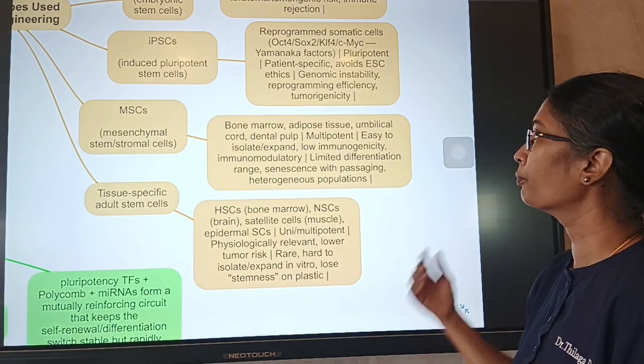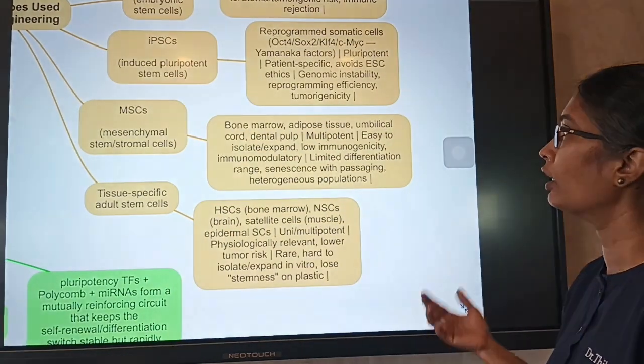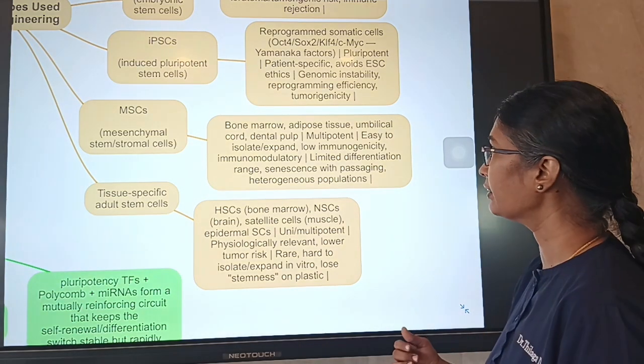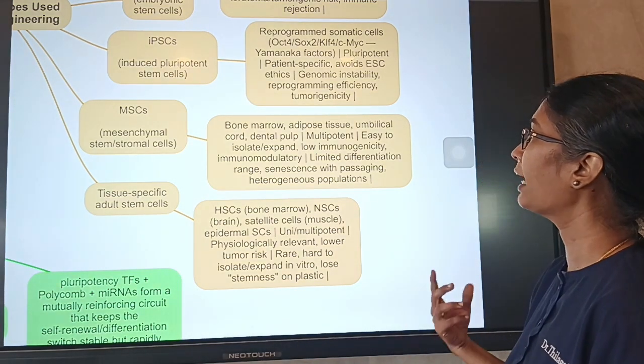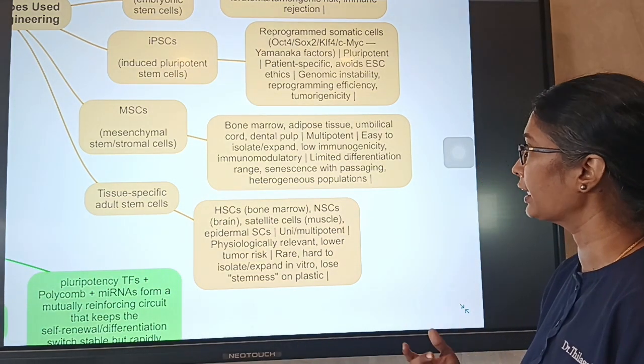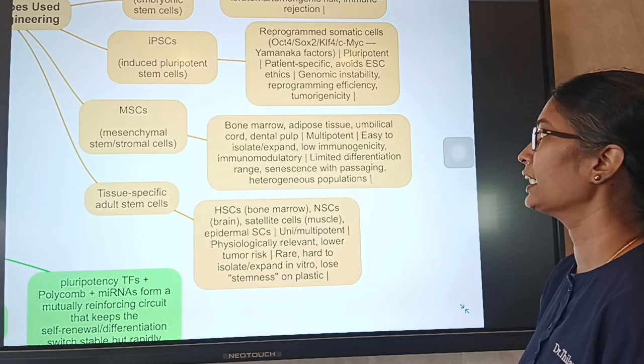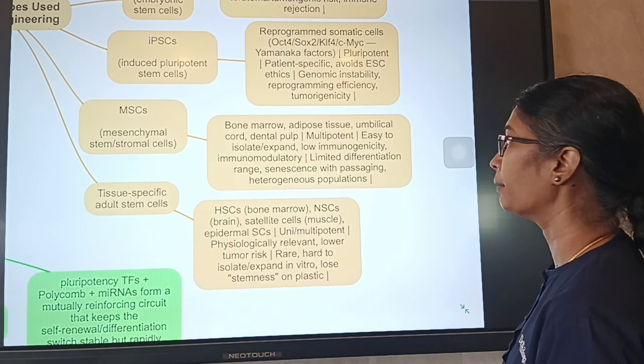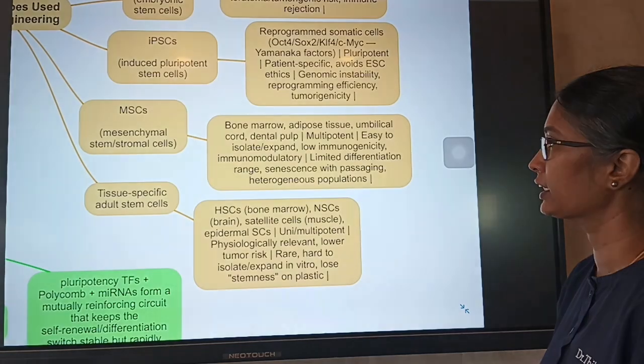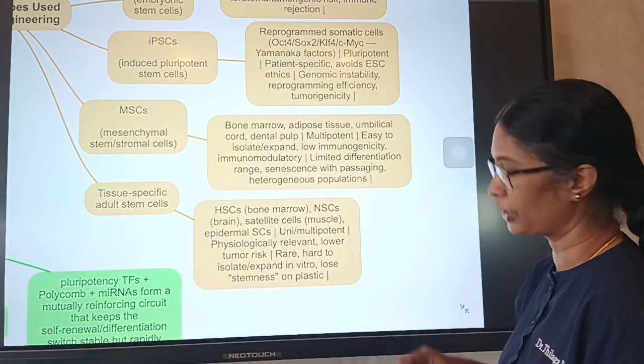Mesenchymal stem cells are from bone marrow, adipose tissue, umbilical cord, and dental pulp. They are multipotent, easy to isolate and expand, have low immunogenicity, are immunomodulatory, and they have a limited differentiation range. Senescence with passaging and heterogeneous populations are there in the mesenchymal stem cell population.